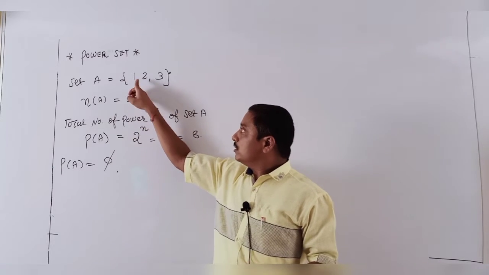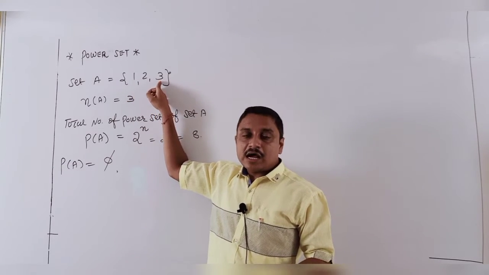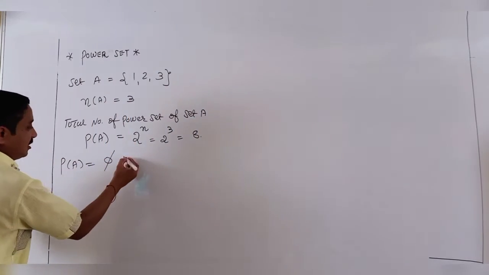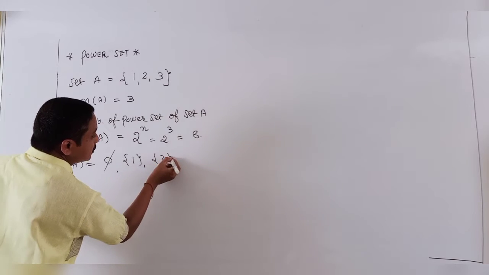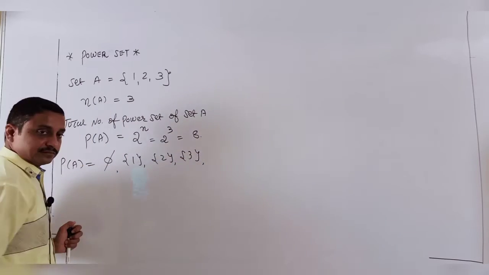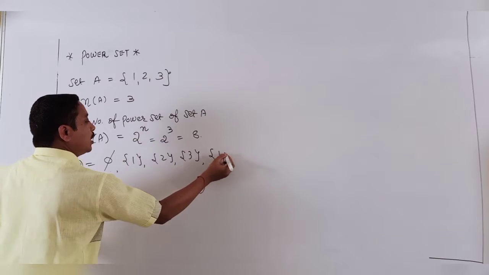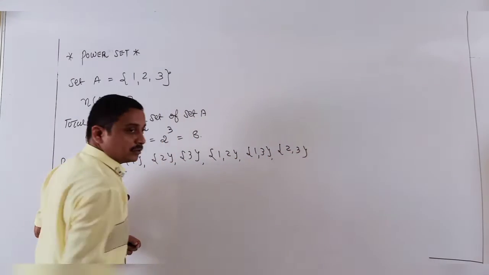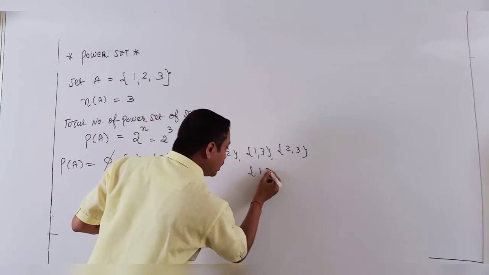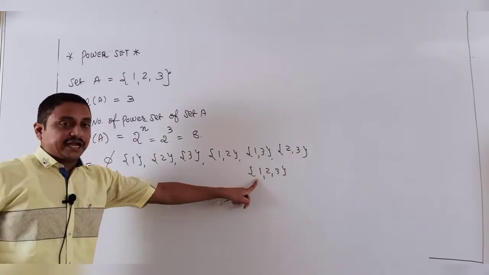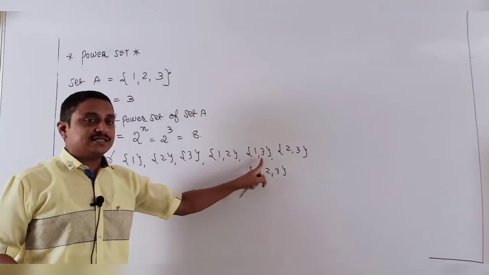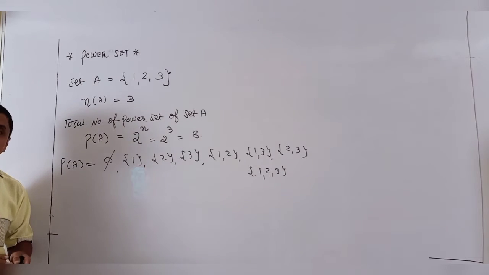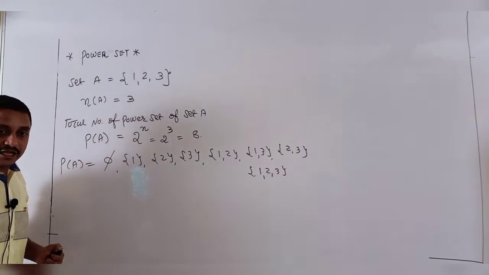Now students, look here: 1, 2, 3. I show them pairwise. So first of all, single terms 1, 2, 3. After that, double: 1, 2; 1, 3; and 2, 3. And last, the total 1, 2, 3. So this indicates your total 1, 2, 3, 4, 5, 6, 7, 8 are our subsets related to our power set of the given set A.